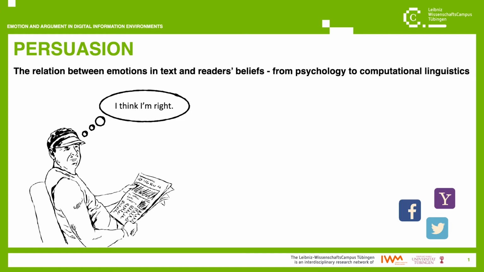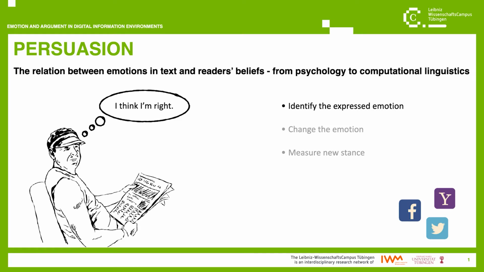For instance, sometimes a text that conveys joy is more convincing compared to a neutral, unemotional text. And a text full of anger may be more effective compared to one evoking sadness. So, to understand the role that emotions play in the persuasive power of arguments, I am tapping into methods for the automatic processing of language.